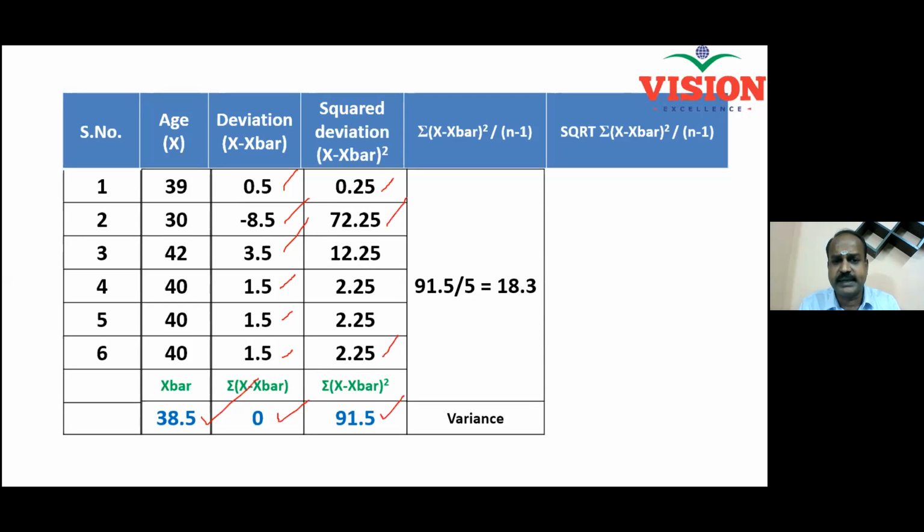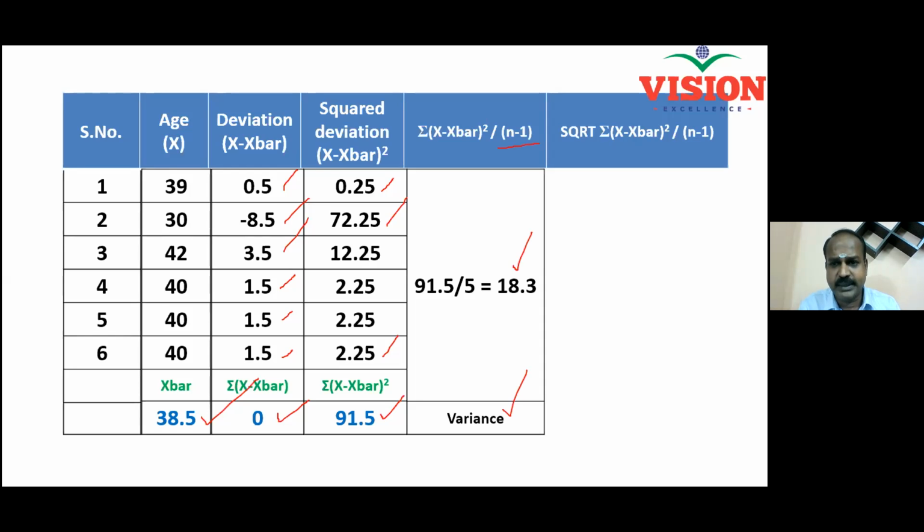So I divide this 91.5 by a factor n minus 1, which is called the degree of freedom in statistics. What is your n? 6. 6 minus 1 is 5. So you get 18.3. This 18.3 is called variance. Do you understand what is variance now? This is called variance, the sum of the squared deviation divided by n minus 1. Variance is also a measure of inconsistency. Variance is also a measure of variation.